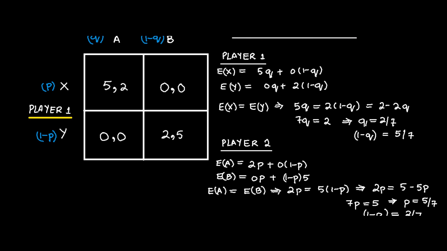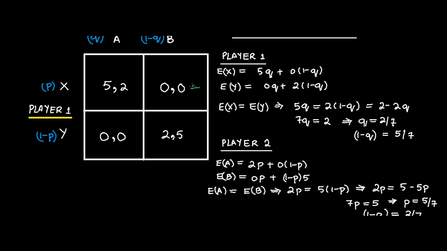Similarly for player 2. Player 2 has two strategies A and B. Expected payoff from A, he will have either 2 or 0. His payoff will be 2 if player 1 plays X with probability P. His payoff will be 0 if player 1 plays Y with probability 1 minus P. And this is what you have written out here.